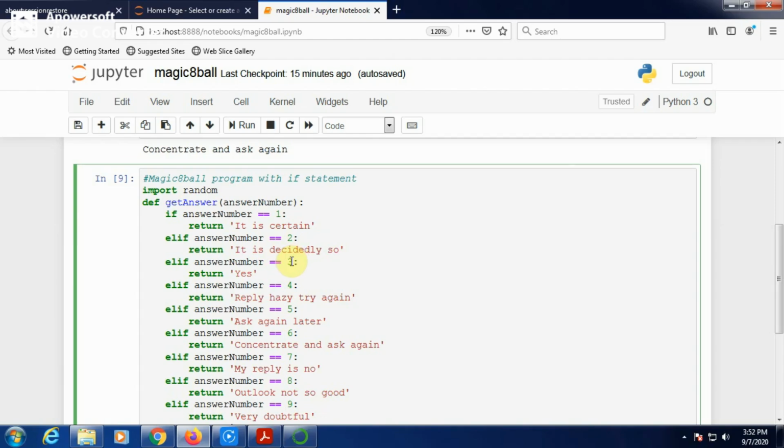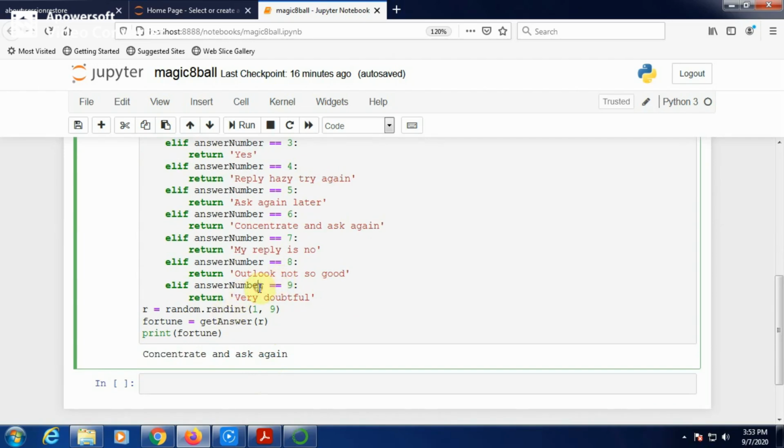If 3 is received by answer number, it returns yes. If 4 is received, it returns this message. See, there is the return keyword, as well as the if, else if ladder. This construct we have already seen. If answer number is 7, it returns my reply is no. If answer number is 9, it returns very doubtful. This is the function definition. And in the main body, a random number is generated and the get answer function is called with the generated random number. The answer is stored in the fortune variable and the answer will be printed.